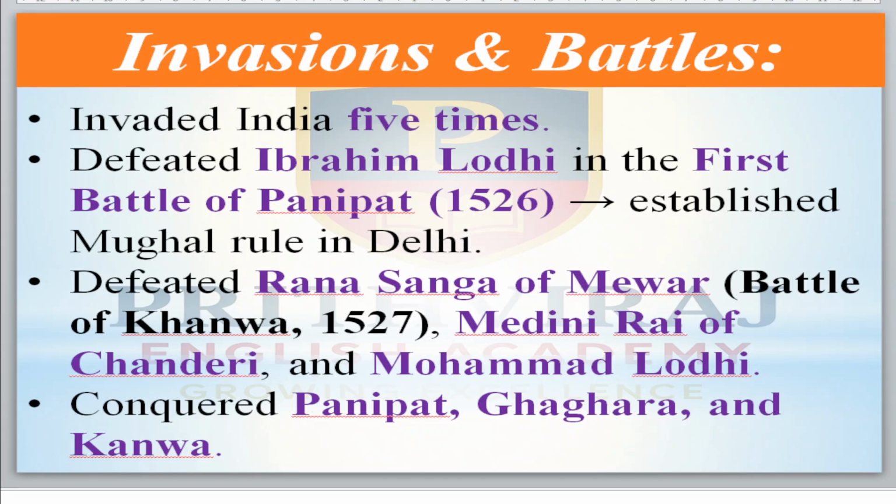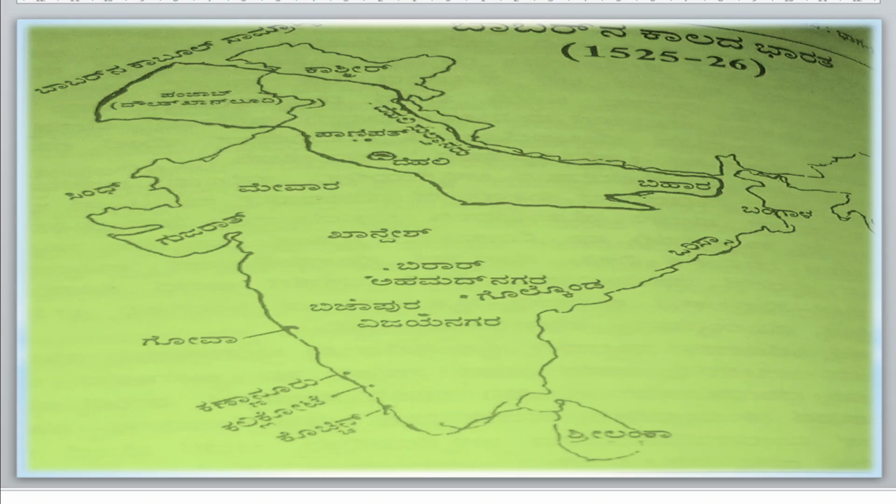Right, now move to the next. This is the map of Babur's times. From Daulat Khan Lodi he got Punjab. Then from the Delhi Sultans he got Delhi, and Panipat is nowadays located in Haryana. Over there, the first battle of Panipat took place in the year 1526. Then nearby in Bihar also he got some places.